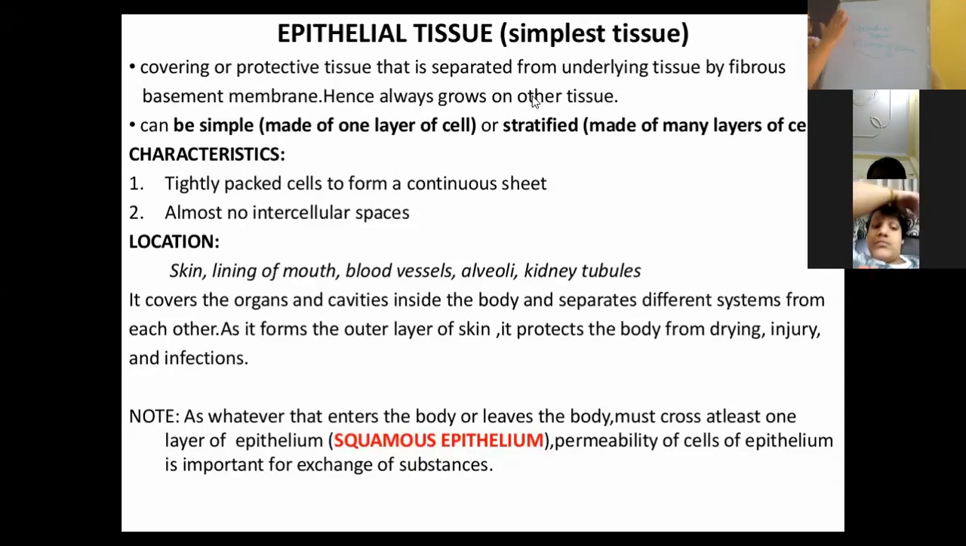Now there are certain features of the epithelial tissue. First of all, we are going to discuss those. One of the fundamentals of all epithelial tissue is that the cells of epithelial tissue lie on a membrane. The cells of the epithelial tissue are always present on a membrane which is known as the basement membrane.